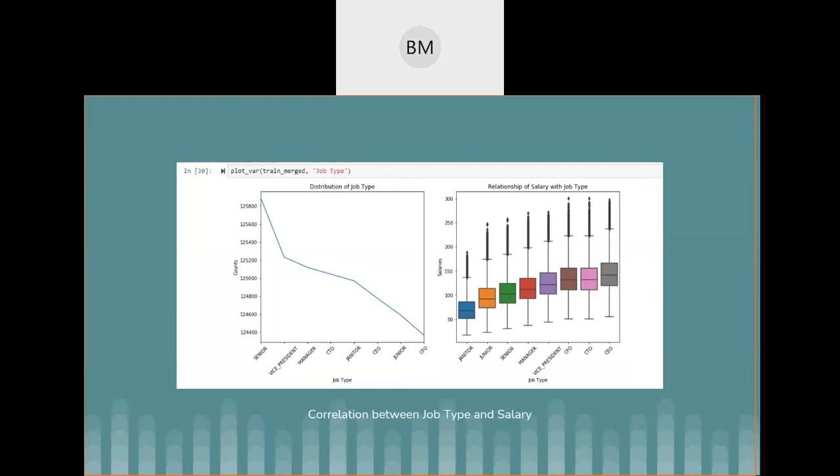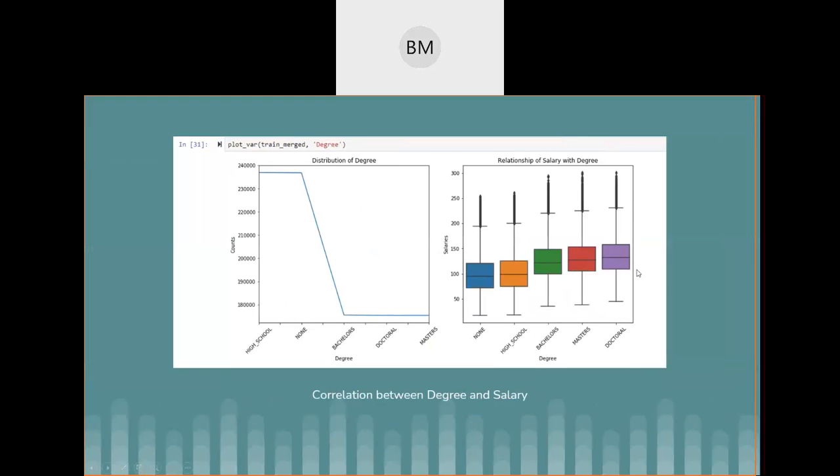If you plot the correlation between the job type and the salary, this is the kind of visualization we get, and I think the CEO is getting the highest salary when compared to other job types. Then this is the correlation between the degree and the salary.